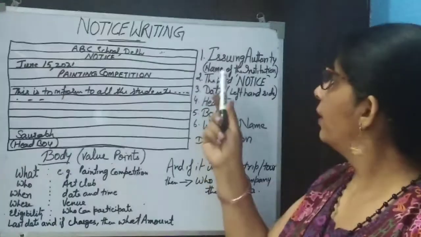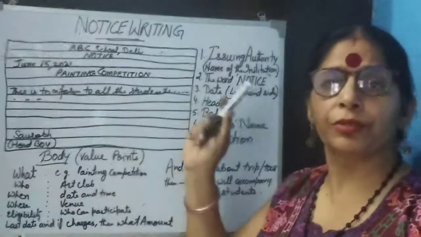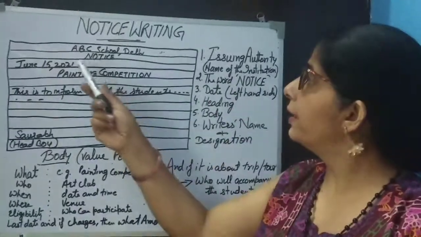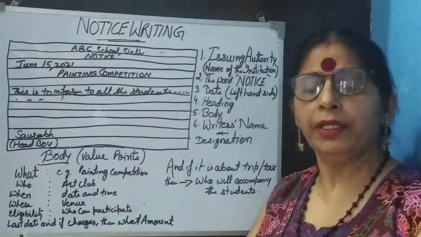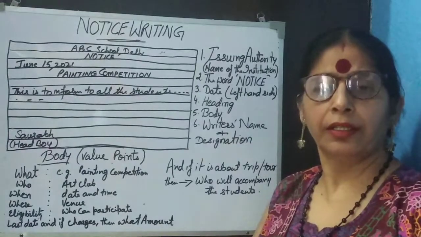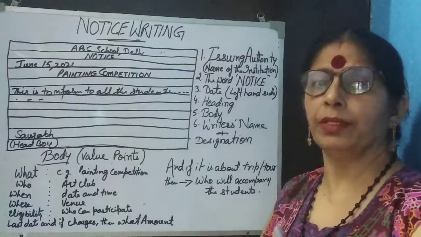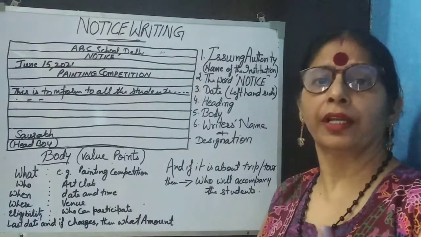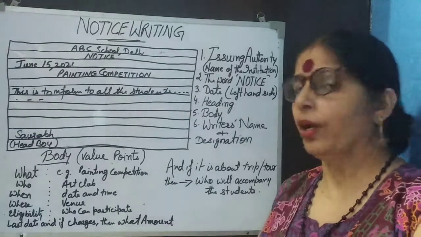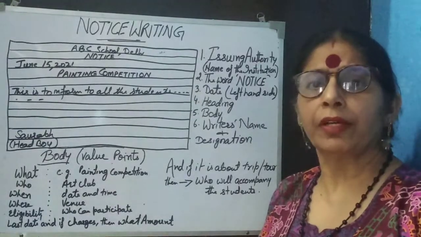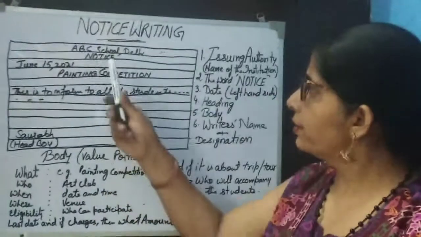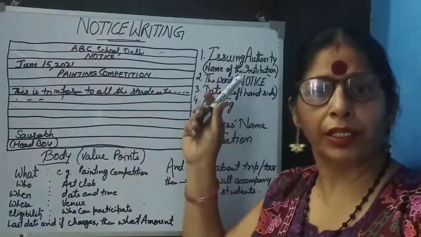It means you have to write the name of the institution. I have taken here, for example, ABC School Delhi. It can be some society or some school, or it can be some club, whatever it is. So first of all you are to write the issuing authority name.